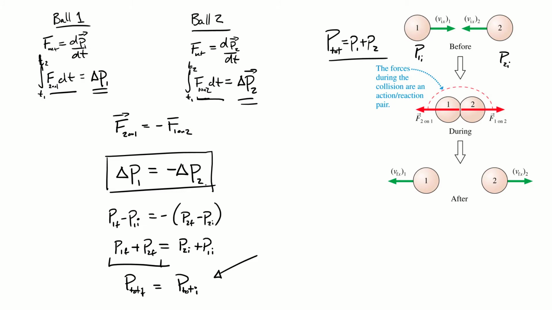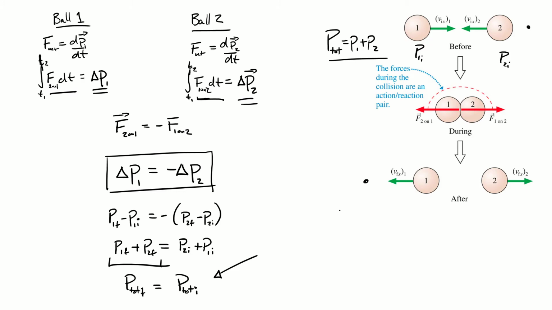So all of the hard stuff, the complications we had with dealing with these really large, short-time forces involved in collisions, all that goes away. We can just look at the initial momentum at the start of the situation and the final momentum, and we know they're going to be the same.